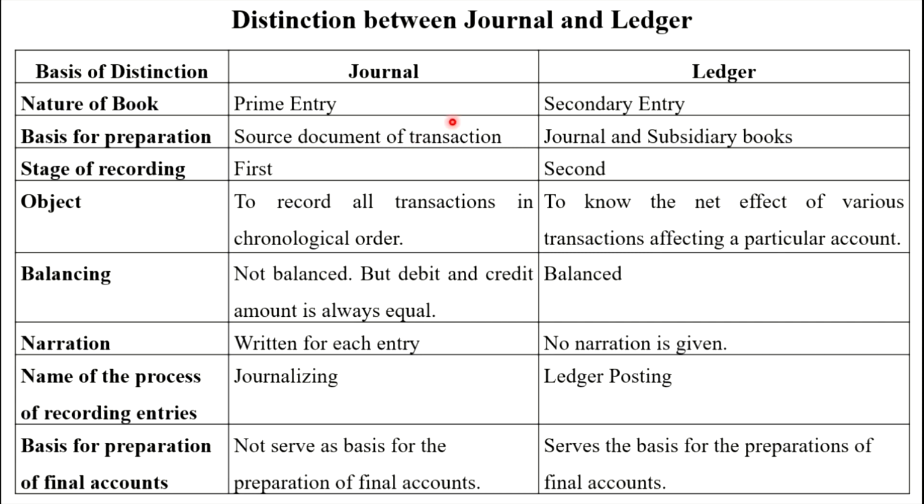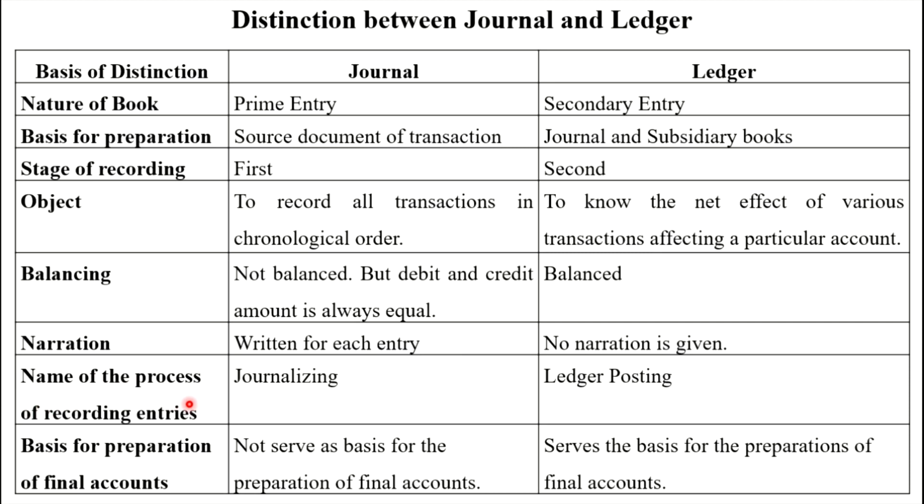Balancing. In the journal, no balancing is required, but we find the total of debit and credit, and it should always be equal. In the ledger, we have to balance, as I have already explained in the previous slide. Narration means a short explanation about the transaction. In the journal, we first write the debit account, then the credit account, and then we write the narration. In the ledger, no narration is given.